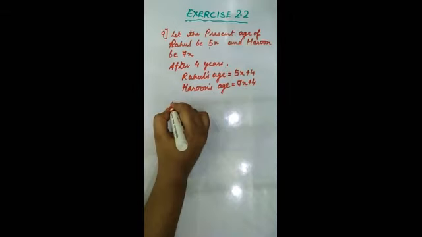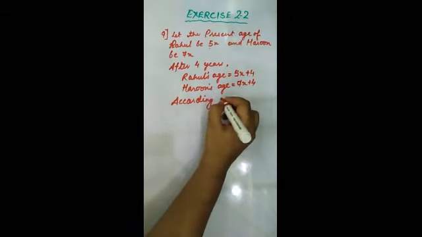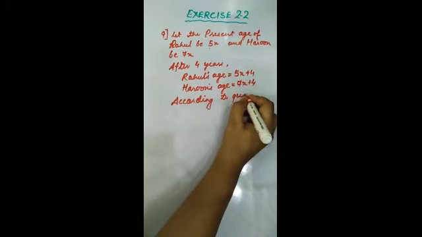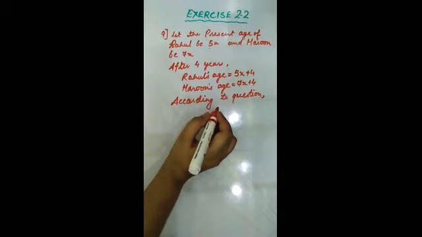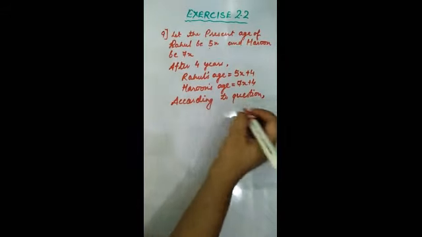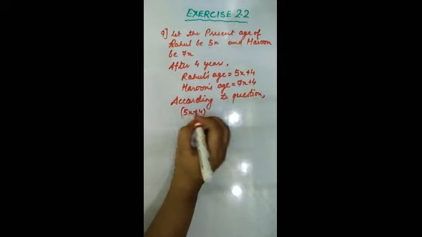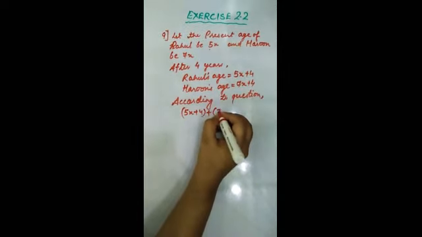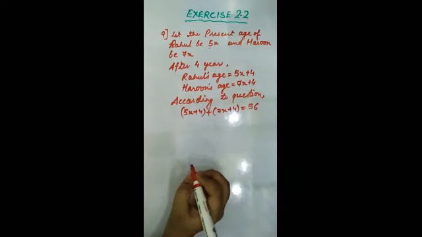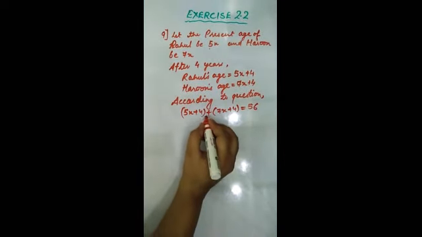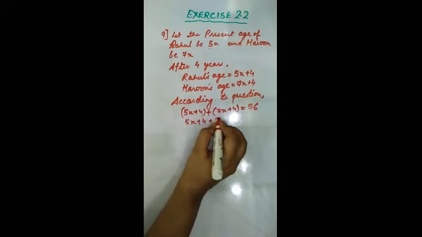So according to the question, after 4 years their sum will be how much? See the question, their sum will be 56 years. So according to the question, 5x plus 4 means Rahul's age, and 7x plus 4, their sum will be equal to 56. Now because the positive sign is there, there will be no change when we open the bracket.